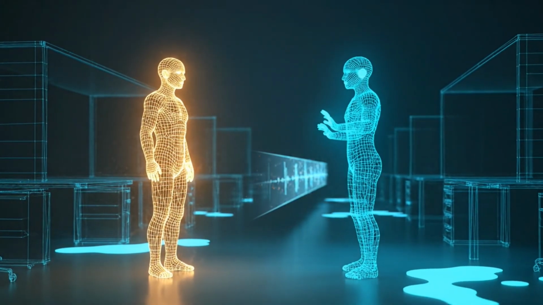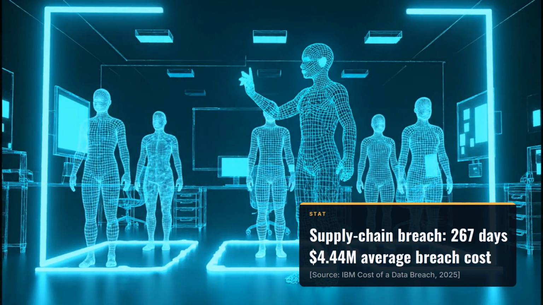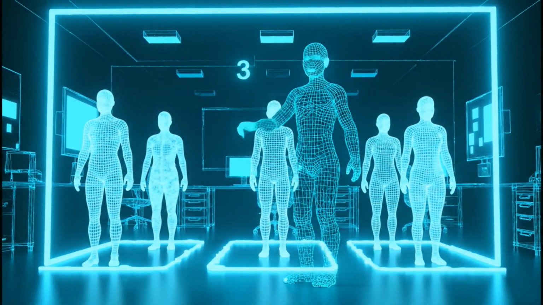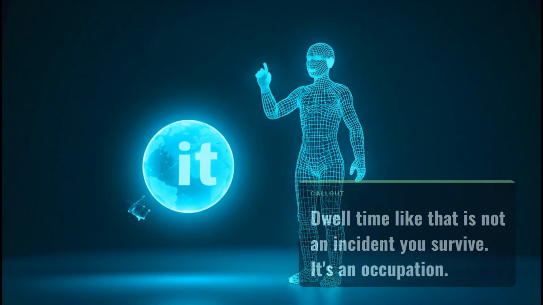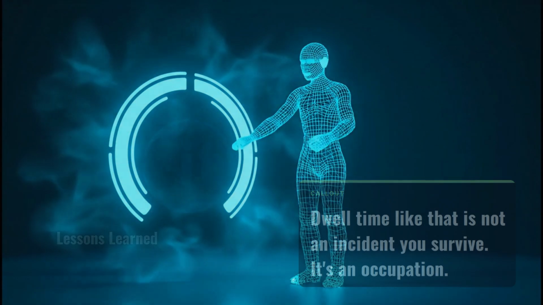For scale, supply chain breaches take an average of 267 days to identify and contain, and the global average breach now costs $4.44 million. Dwell time like that is not an incident you survive. It is an occupation.